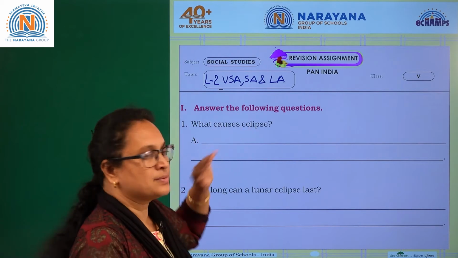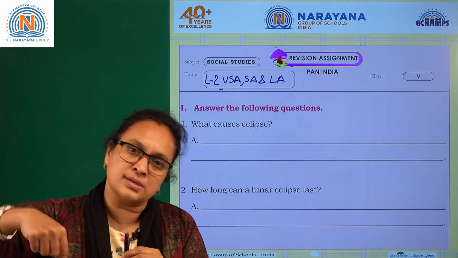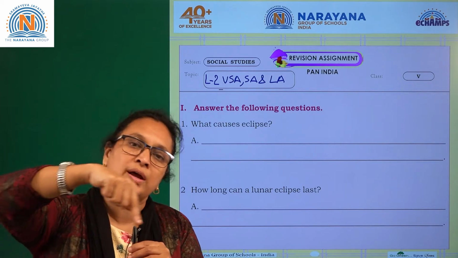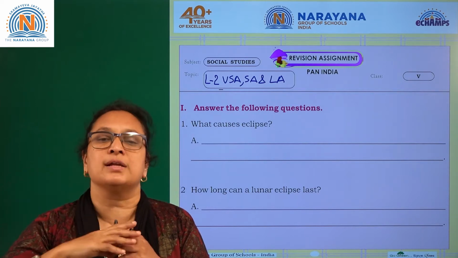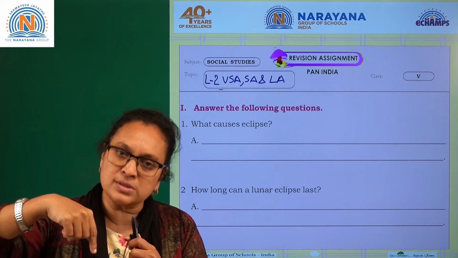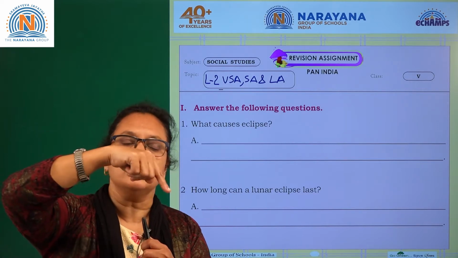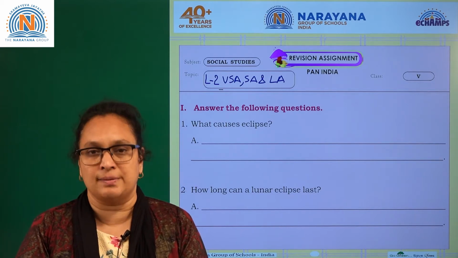What causes eclipse? What is eclipse? Now, when Earth rotates around the sun and moon revolves around the earth, when all this rotation is happening, this is called eclipse. When the earth revolves around the sun and the moon rotates around the earth, when they complete one rotation, this all is called eclipse.